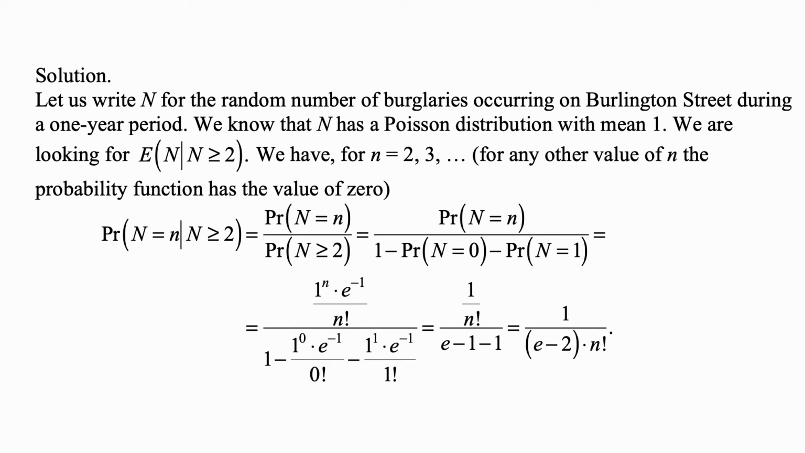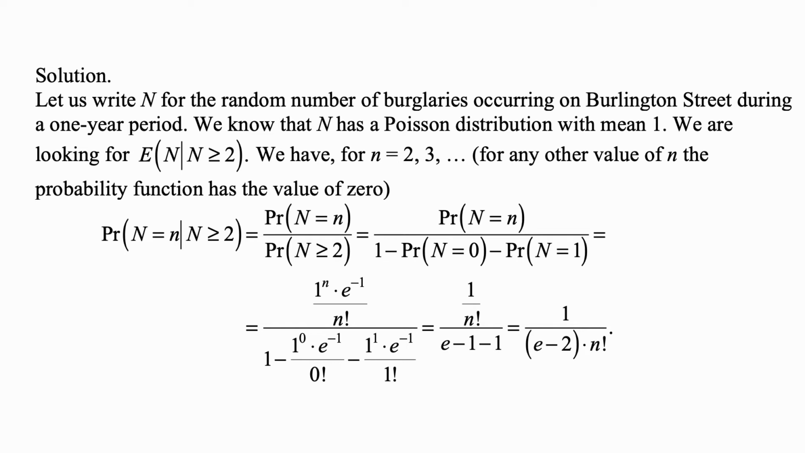And of course n is a discrete random variable whose possible values, the underlying Poisson is discrete, and its possible values are 0, 1, 2, 3, and so on. But we have a distribution that's conditional on n greater than or equal to 2, and therefore the only possible values are 2, 3, 4, and so on, positive integers starting with 2 all the way to infinity.